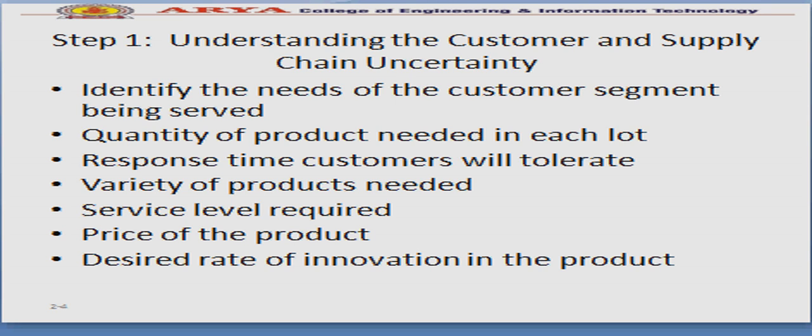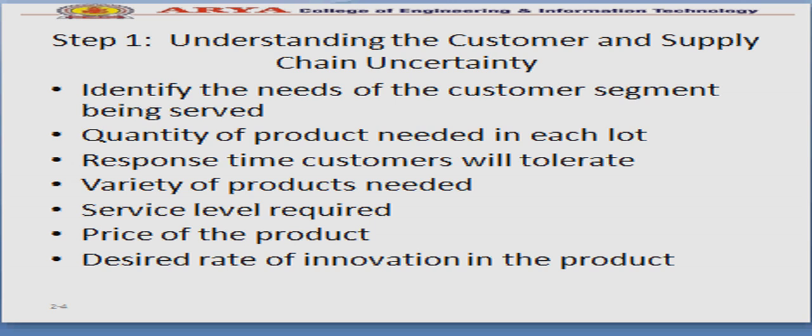Response time the customer will tolerate. You have to understand the response time the customer will tolerate. For example, if you go for a car, and the dealership says that your particular color car can be delivered after 2 months, do you think the customer will wait for 2 months?